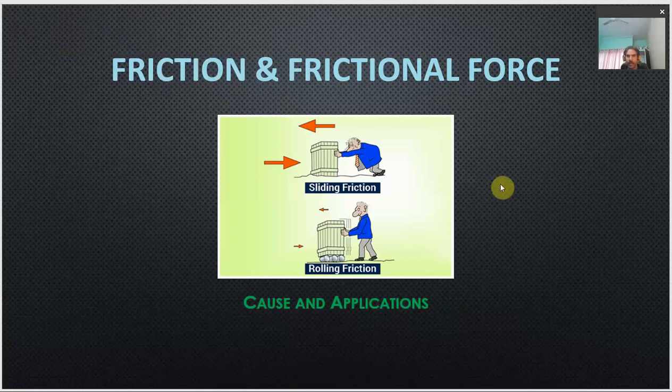Friction and frictional force. This is today's topic we are going to take on. You may have discussed or studied this topic in your earlier classes. In this class we extend the discussion on friction and frictional force a little more, qualitatively and quantitatively as well. The very first thing we will try to understand is what friction is and what the reason for friction is, right? So let us start.